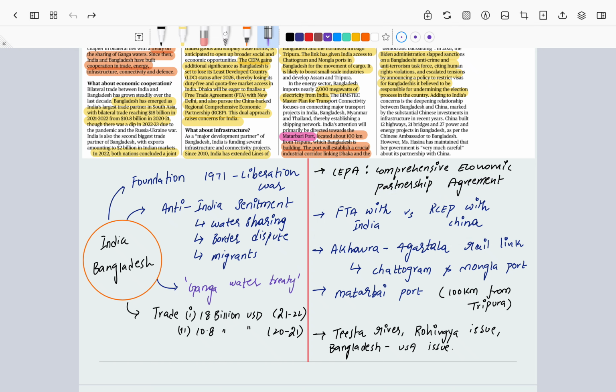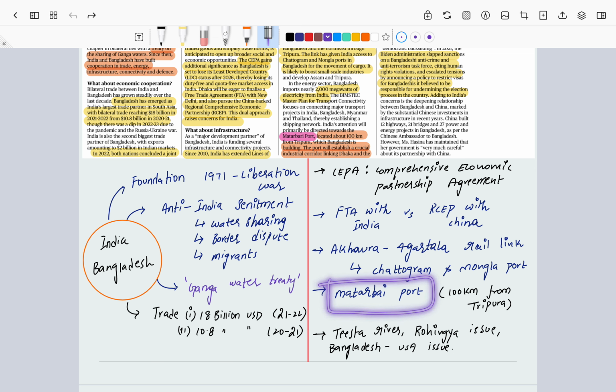And after this, Bangladesh and India signed an agreement with respect to the Akhaura-Agartala rail link, which connects two important ports, that is Chattogram port and Mongla port in Bangladesh. Right. Now, one more important port that is getting constructed in Bangladesh is the Matarbari port, which is just 100 kilometers from Tripura, which will be very helpful for India in connecting the northeastern part of India, where India's Act East policy also becomes very much a reality, or very convenient, if Bangladesh constructs this Matarbari port, right?